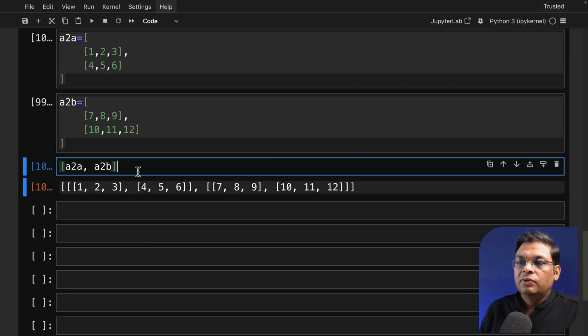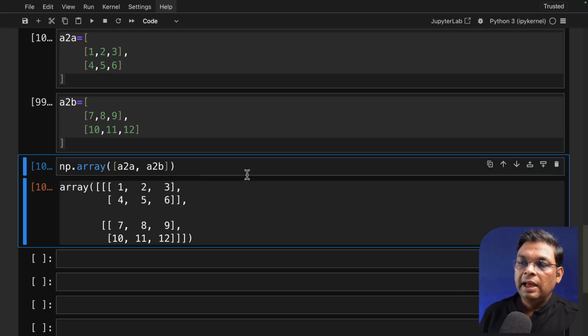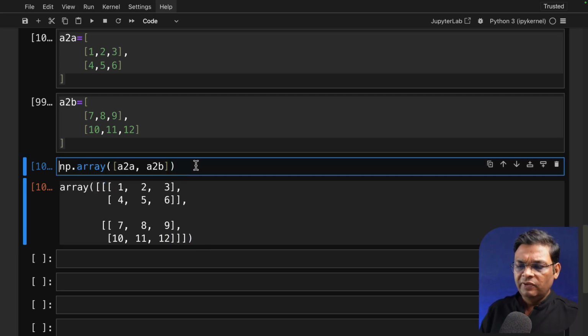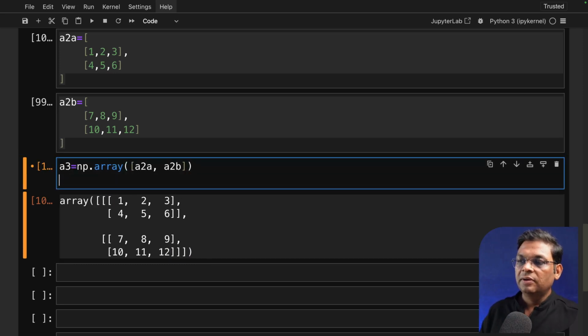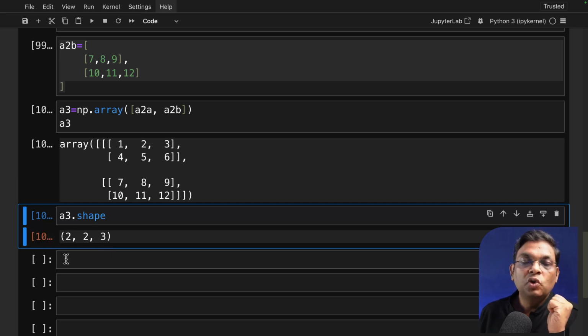Now it is a list, of course, but what I have to do is np.array, and this is your three-dimensional array. Now, as you can see here, there are three brackets. It starts with three brackets, it ends with three brackets. Let's store it in a variable, A3. This is 2 by 2 by 3, which means that the first level of the array contains two members. Each member is going to be two-dimensional.